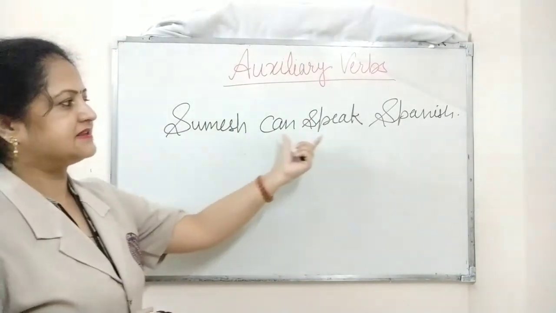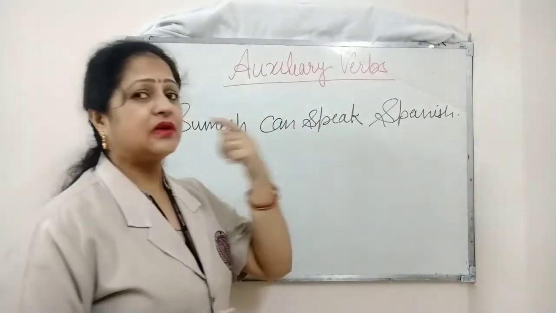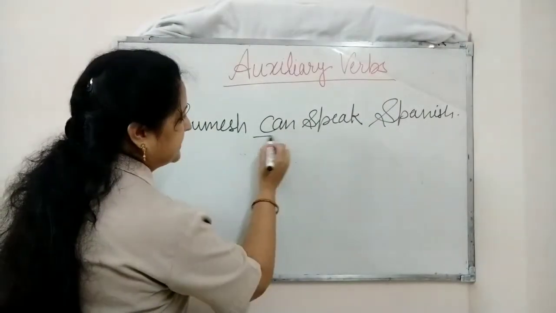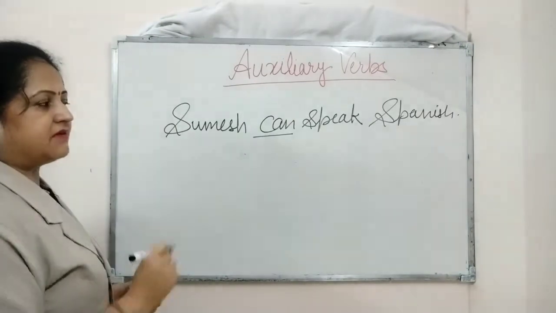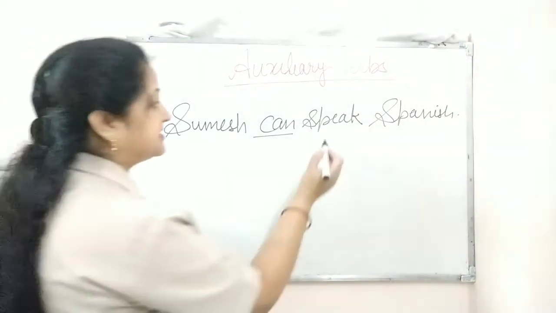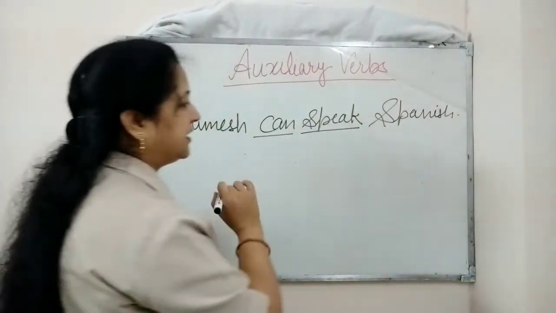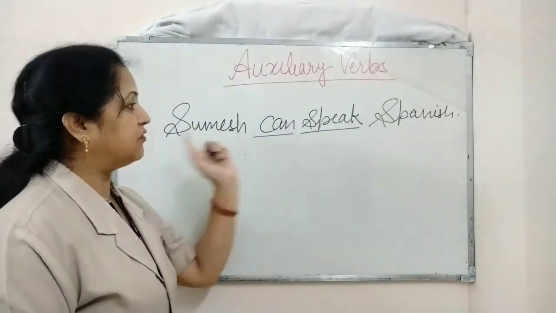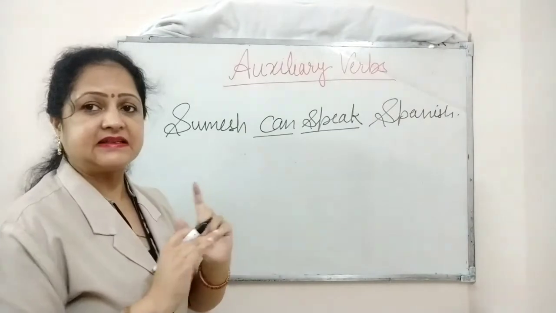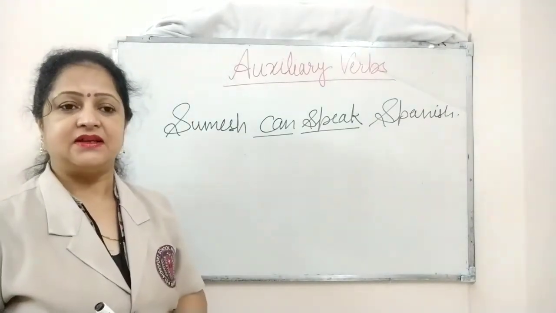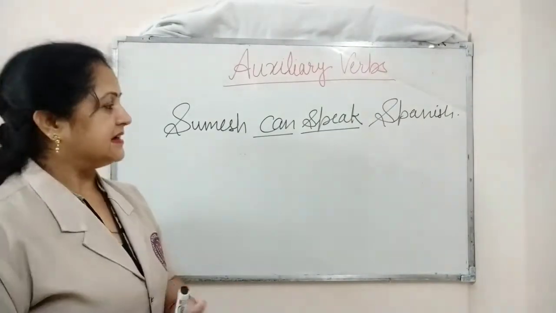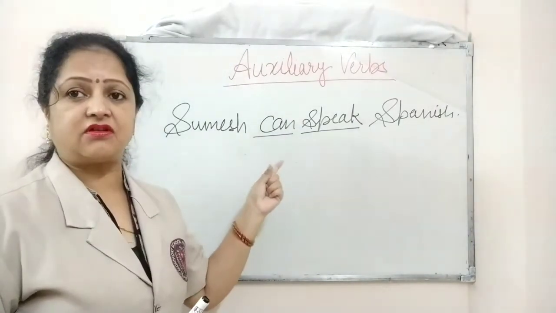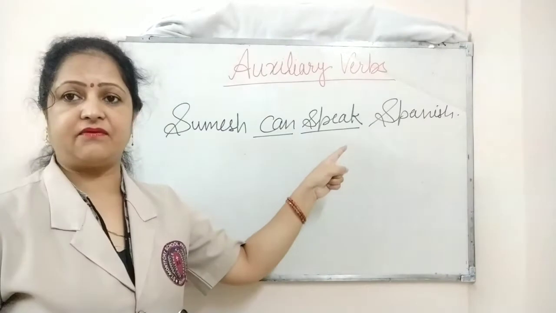In this sentence we can see that the auxiliary verb is can and it is followed by the main verb speak. If we remove speak from the sentence, then the sentence will be meaningless. So that's why it is said that auxiliary verbs are always followed by the main verbs.